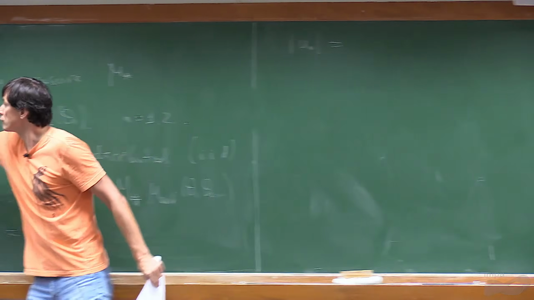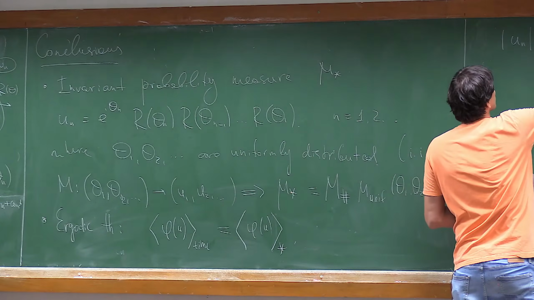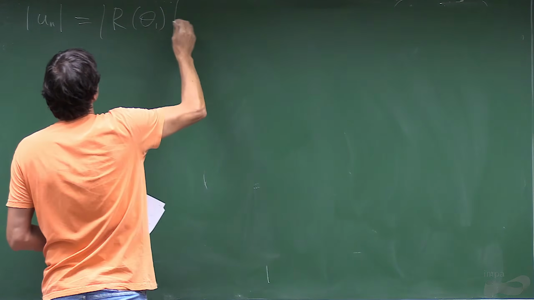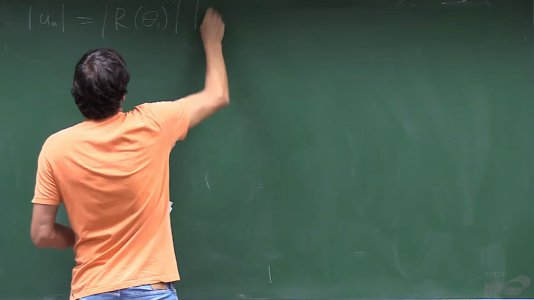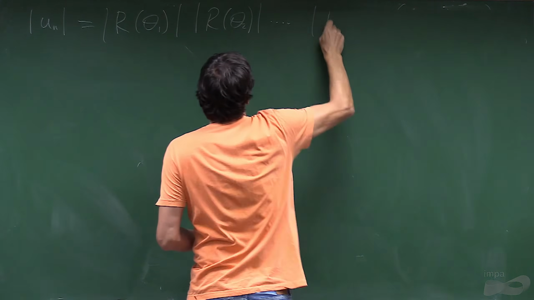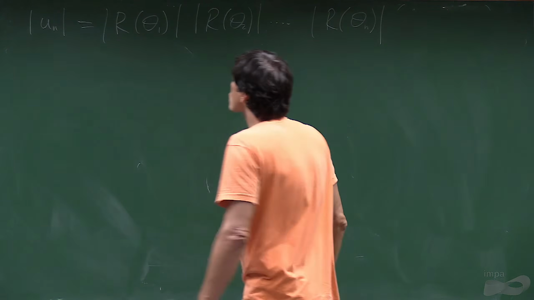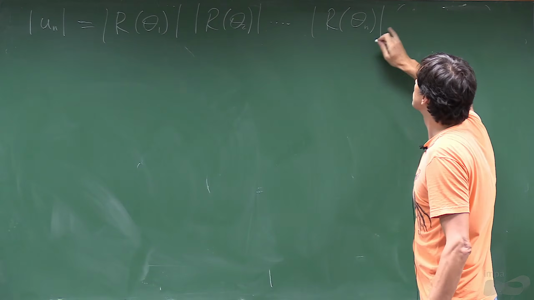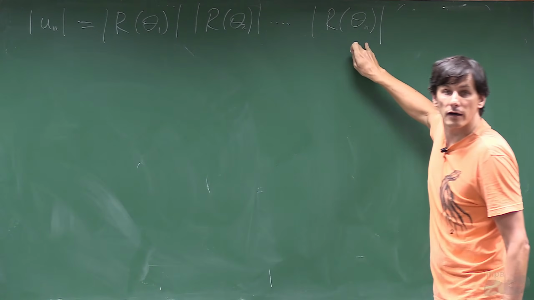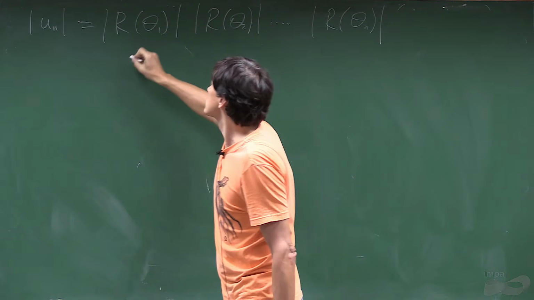Let's take the modulus of un, so it kills the phase, where the theta i's are IID.